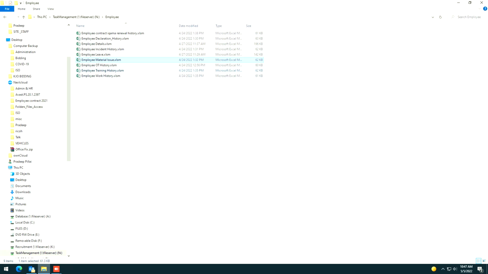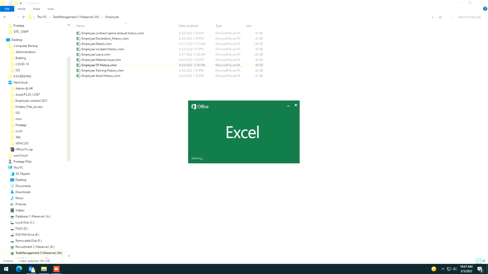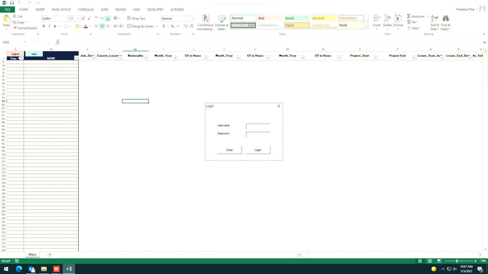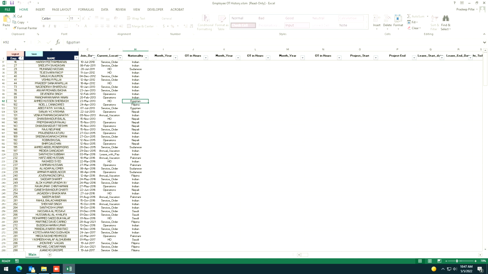Okay, and employee overtime history. The operations team should be doing this task. For each month, what is the overtime for one month? We cannot mention it daily anyway. As Nagendra is maintaining the DPR for the project operations, but monthly, for each month, what is the overtime in hours an employee is receiving, or what is the overtime we are giving?